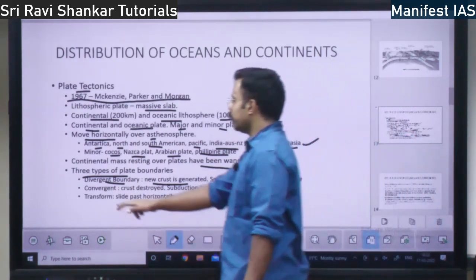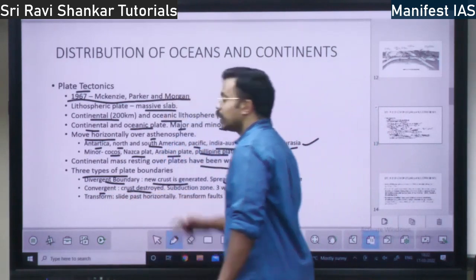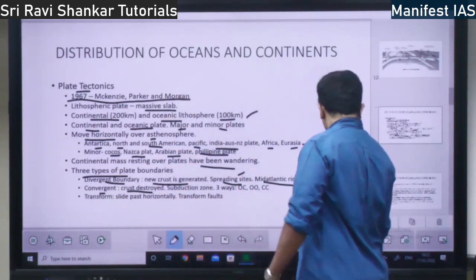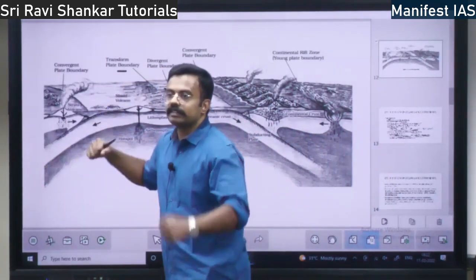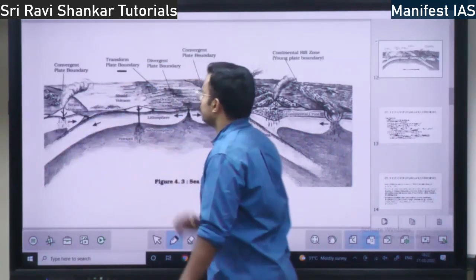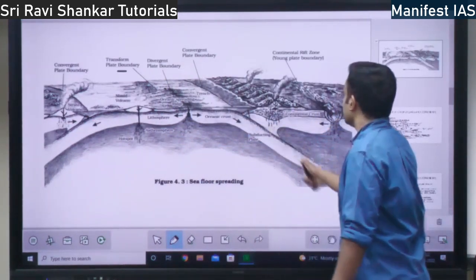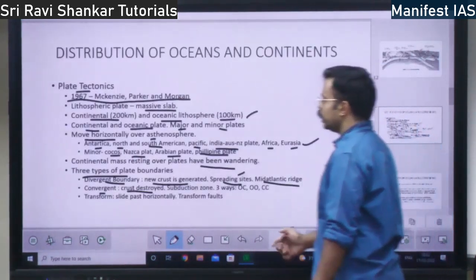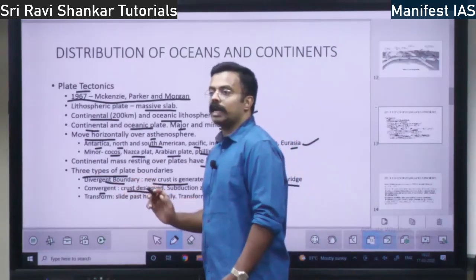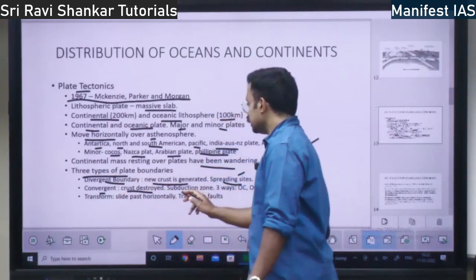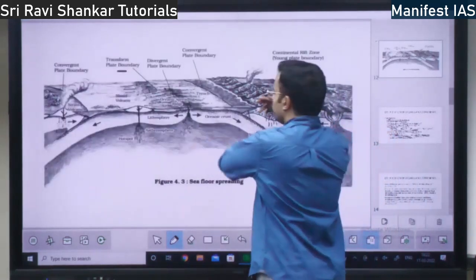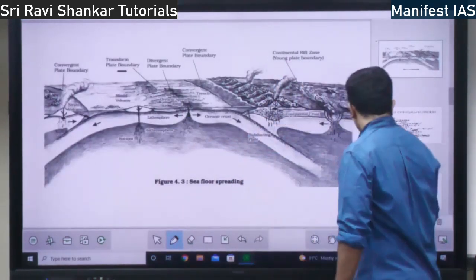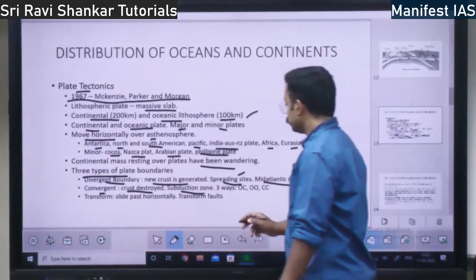The next is convergent plate boundary. See here, crust is destroyed. Destroyed means, see, crust is going down, right? So it is getting destroyed. So in convergent plate boundary, crust will get destroyed. Then you have these subduction zones. Subduction zone means one will go below the other.